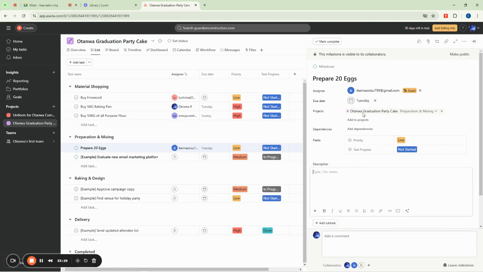Maybe this person is new staff, so you need to tell them, we usually separate the yolk from the white. That can be a notice. And then you don't need to mix it or whisk.